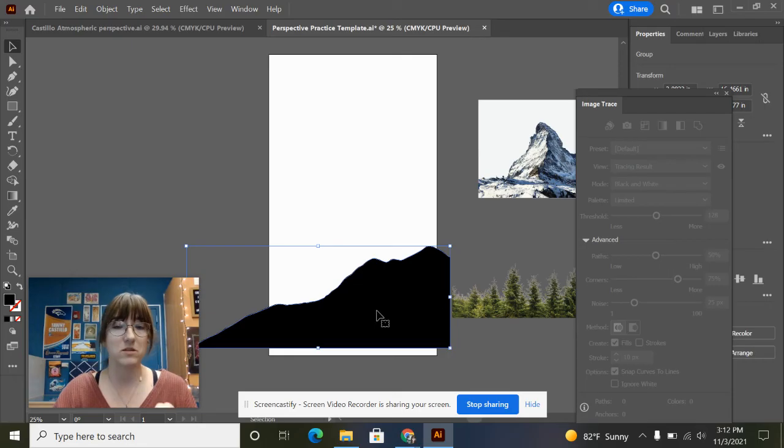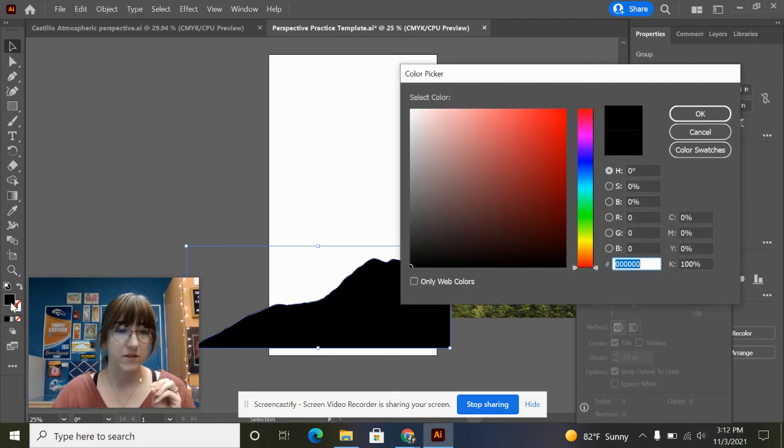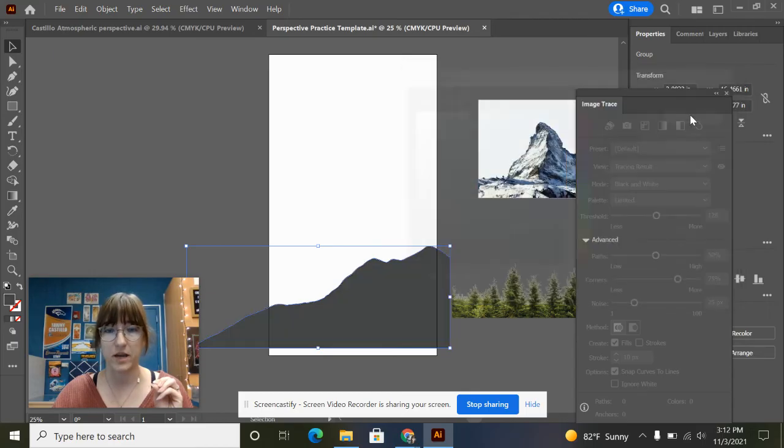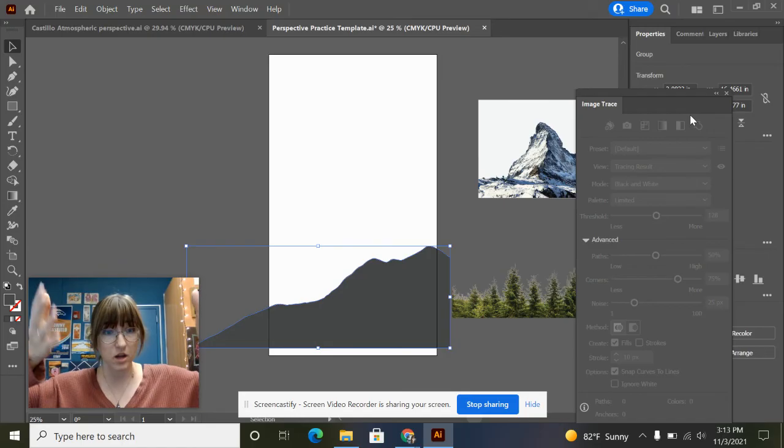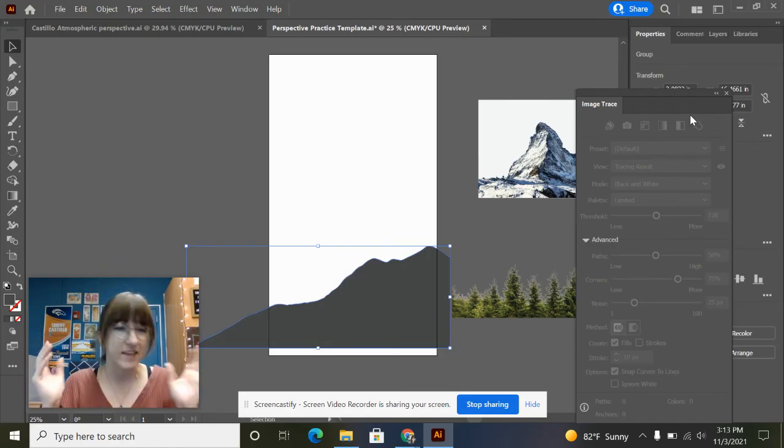So I do want this mountain to be the darkest one, but I don't want it to be black because that's what we're going to use our trees for. So with my new vector shape selected, I'm going to double click on my fill. And I'm going to change this to like a tealish color. And I'm going to make it real dark. So not all the way black, but very dark. And I'm going to press OK. And then you're going to go, oh no, what happened? My shape doesn't turn colors. It's still gray. Yes. Okay.